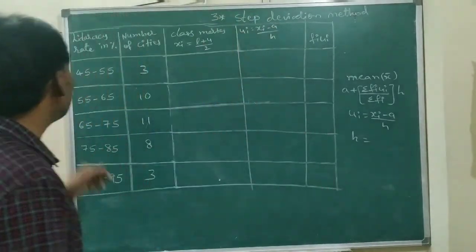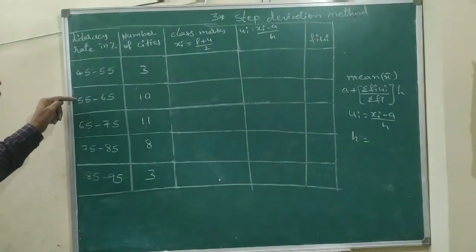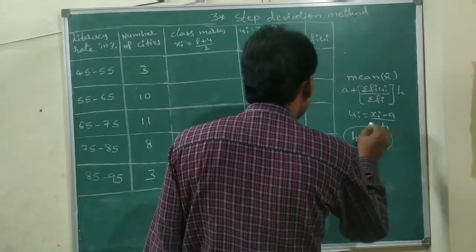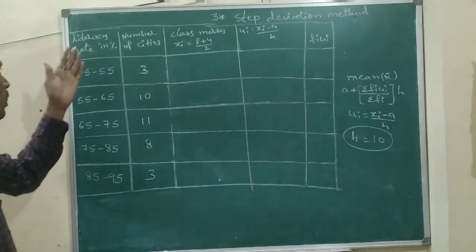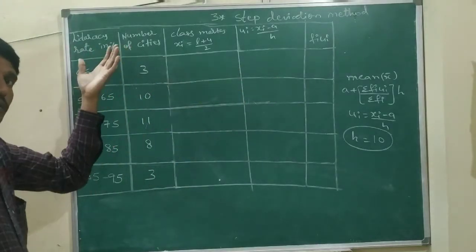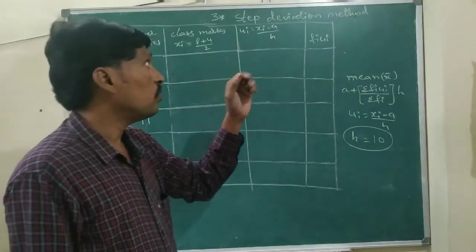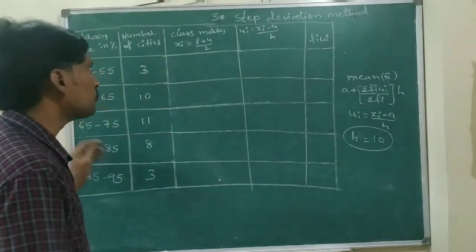So here, the first two class intervals, I am taking the lower limits 55 and 45. 55 minus 45 is 10. The h value we got here is 10. Now, I already took the table. In the table are class intervals, frequency, as usual, the data only I have written, and class marks. Ui equals xi minus A by h. Fi ui I took in extra.